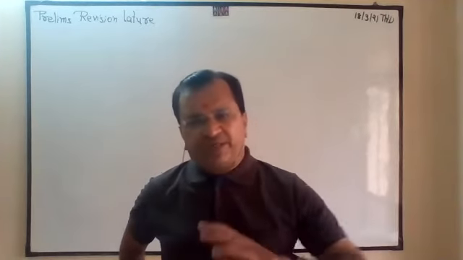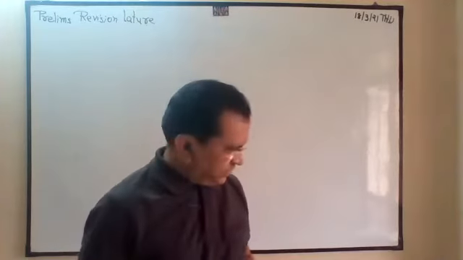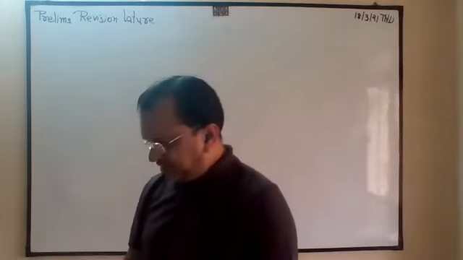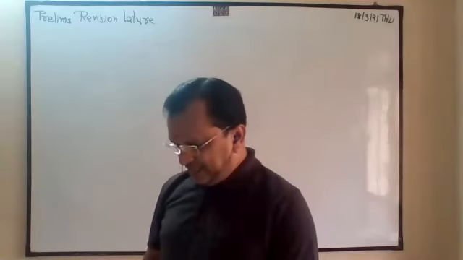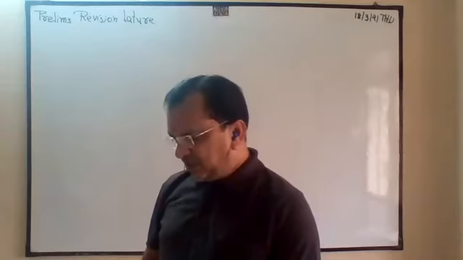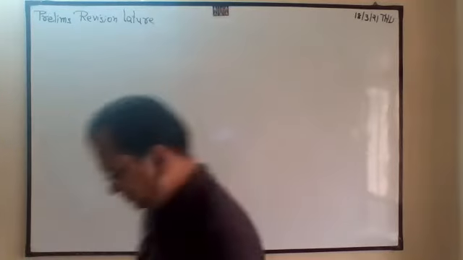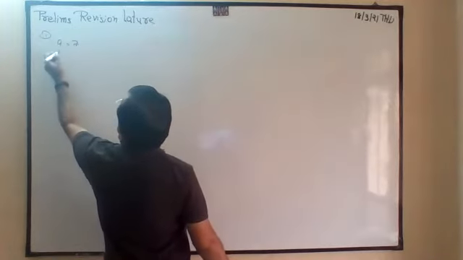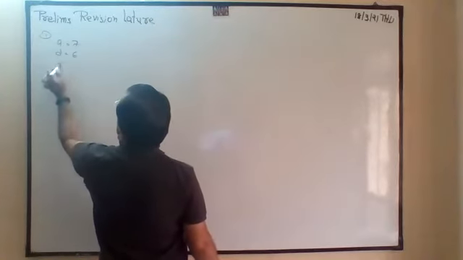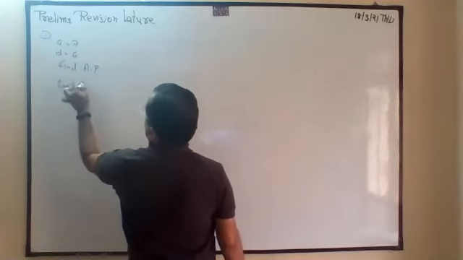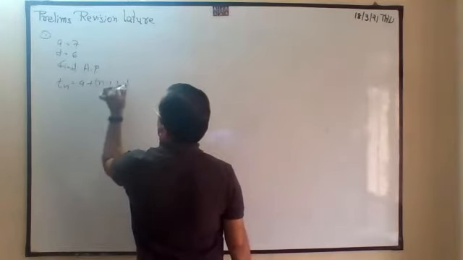So the first question I am taking from Manasvi. He has given one question that A is something and D is something, how to find N, but there we have not to find N. A is 7, D is 6. Find the AP. So Tn is equal to a plus n minus 1 d.